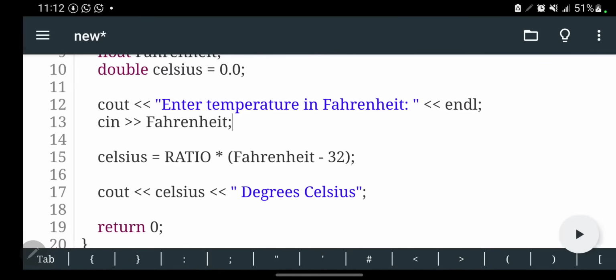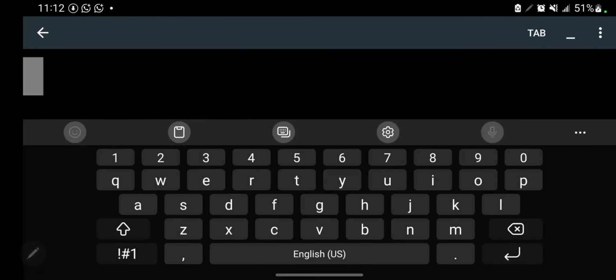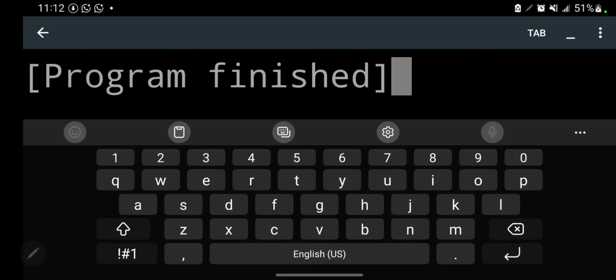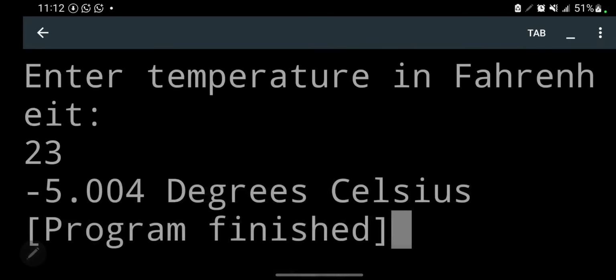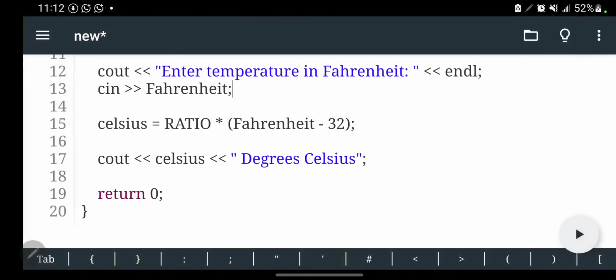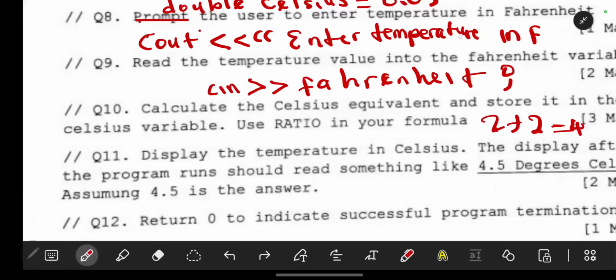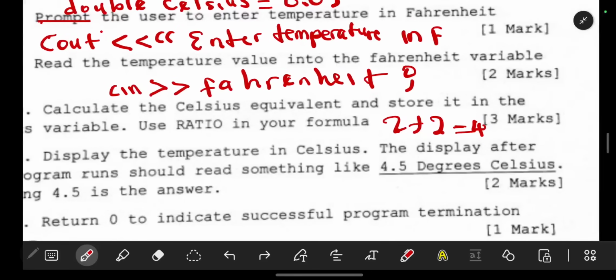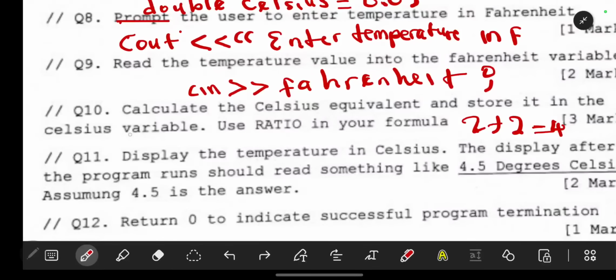With this, when I run my code, it will run, and that means I can actually enter a number and it will allow me. Whatever number I enter, it will be able to calculate. Then when we look at our next question, which is saying calculate the Celsius equivalent and store it in the Celsius variable using a ratio in your formula. So already they have just told you to enter the formula.